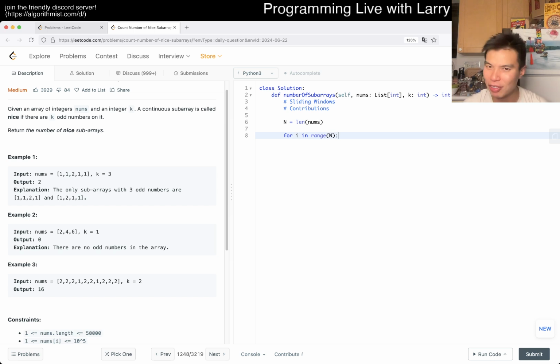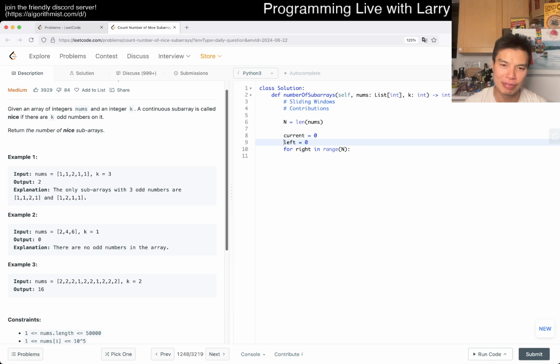I know that maybe it looks like I'm jumping into code, but some of these I don't really have all figured out in detail. But the idea, as soon as you write it out, is kind of straightforward-ish. And here maybe I'll just call it the right side, right? So now here, left is equal to 0 maybe, and then current is equal to 0. This is the number of odd. So left is the left side of the window or the range. Current is the number of odd numbers inside the range, right?